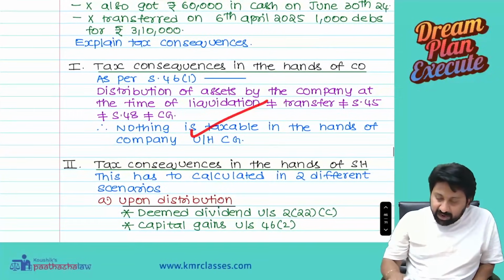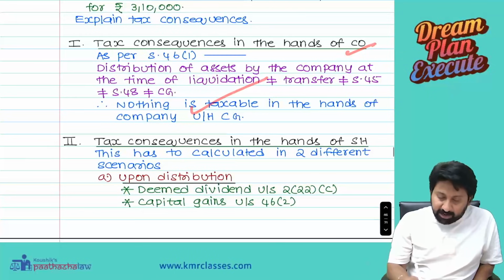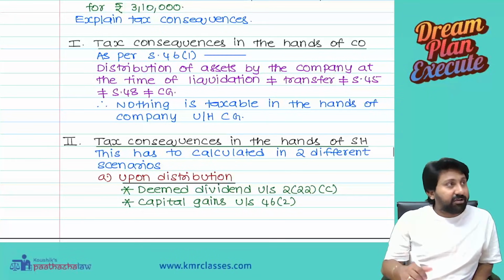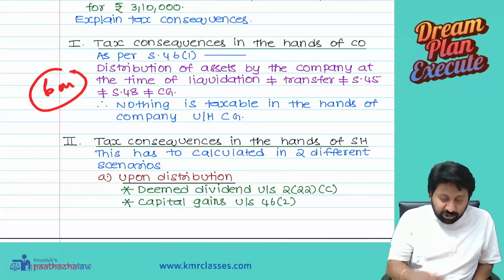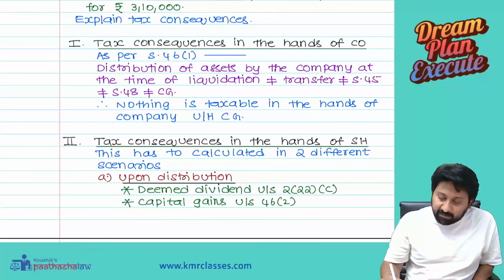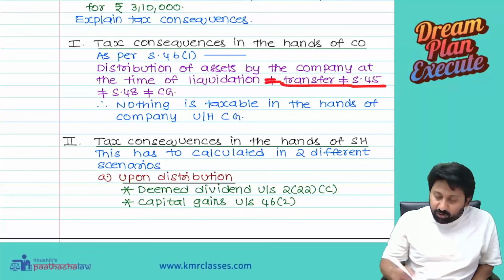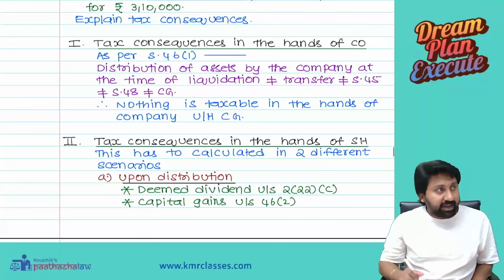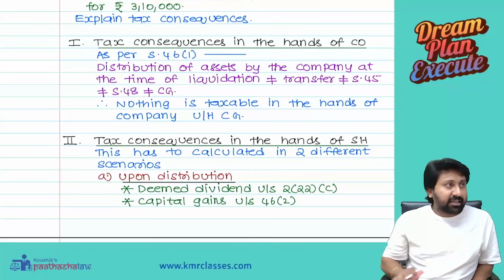See the answer. Tax consequences in the hands of the company. Like this, you have to write your answer in the exam, because these are 6 marks questions. As per section 46(1), distribution of assets by the company at the time of liquidation is not a transfer. Therefore, no section 45, no section 48, no capital gain. Nothing is taxable in the hands of the company under the head capital gain.